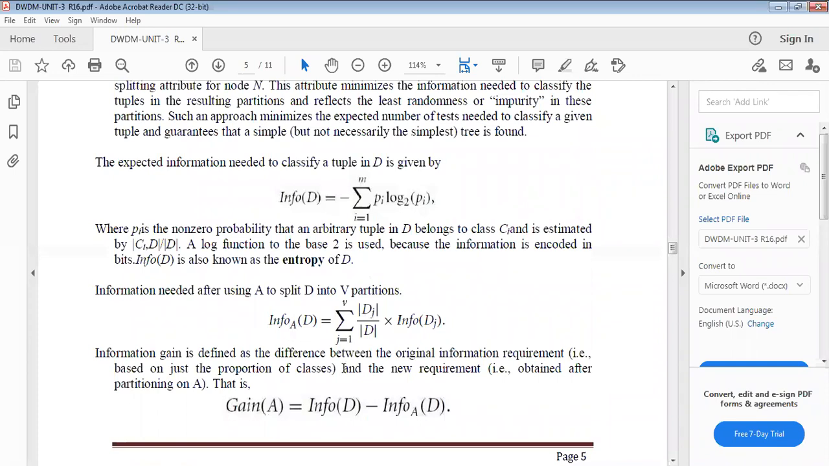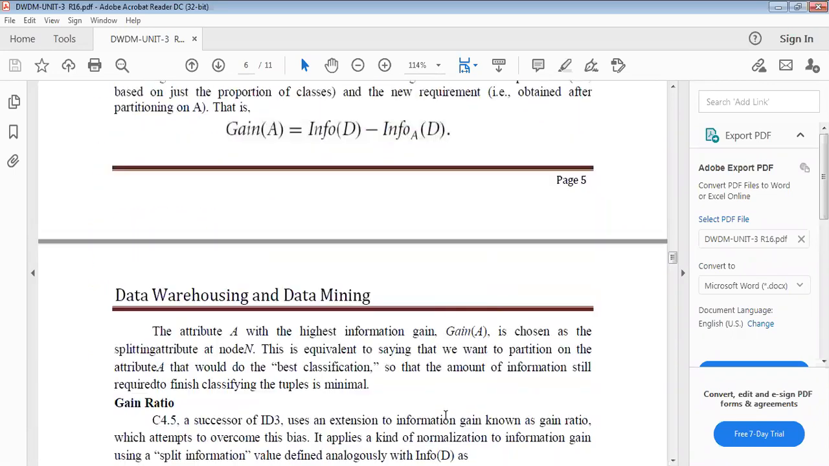So here we define the information gain as the difference between the original information requirement and the new requirement. Gain of A equals information of D minus information of A of D. Like this way, you find out the information gain.